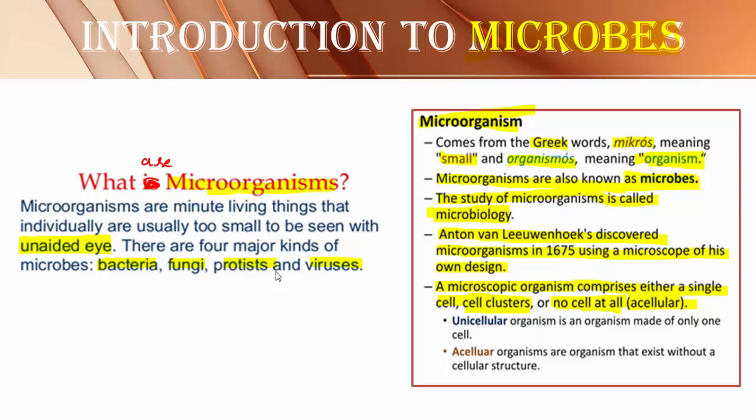Is there any example for acellular microbe? Of course, there are examples. All the disease causing viruses, all the viruses which are present in the environment, belong to the group of acellular organisms. Then the question is, why are they called organisms? When the cell is completely absent in the body, how can it be considered an organism?